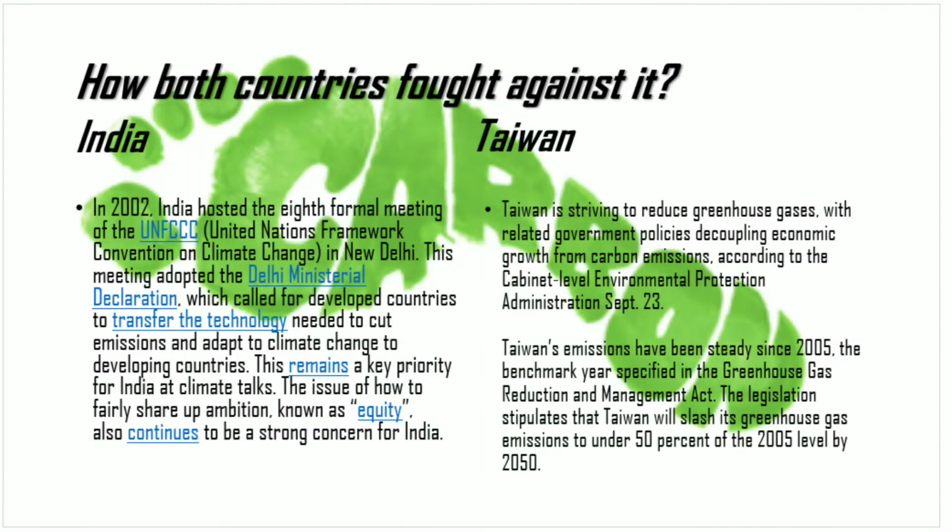In 2002, India hosted the 8th formal meeting of the United Nations Framework Convention on Climate Change in New Delhi. This meeting adopted the Delhi Ministerial Declaration, which called on the developed countries to transfer the technology needed to cut emissions and adapt to climate change to the developing countries. On the other hand, Taiwan is striving to reduce greenhouse gases with related government policies decoupling economic growth from carbon dioxide emissions, according to the Cabinet Level Environmental Protection Administration, September 23.